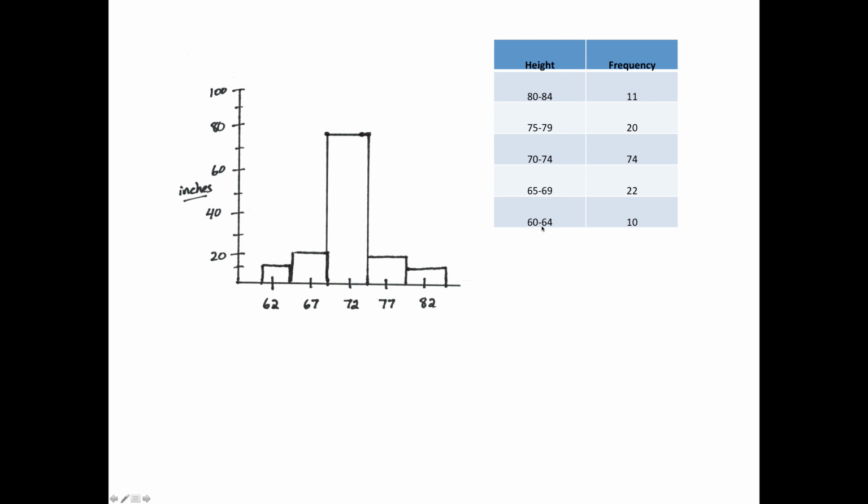So what I did instead is I took what's called the class mark. It's the middle number. So you just average a 60 and a 64, add them up and divide by 2, and you'll get the middle number 62. So that's what I used. And then I just put it in the middle of the bar. And then the middle of 65 to 69 would be the 67, etc. And you just do that for each class.